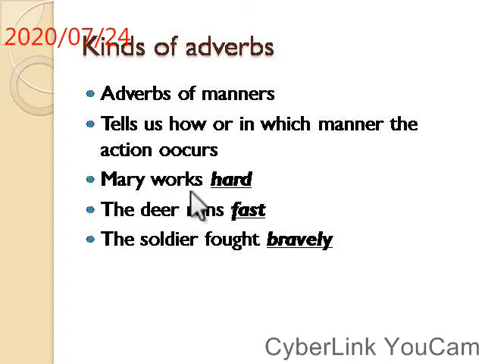How does she work? She works hard. Verb being modified by adverb. Here also, verb. The deer runs fast. The soldier fought bravely. It is verb being modified by adverb. Okay, these are adverbs of manner.